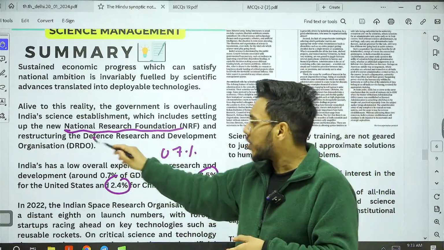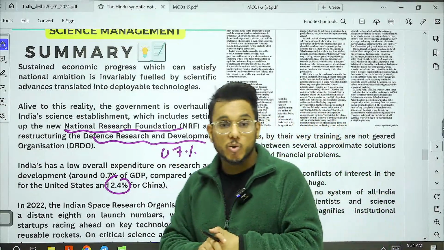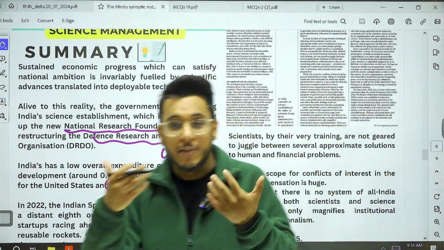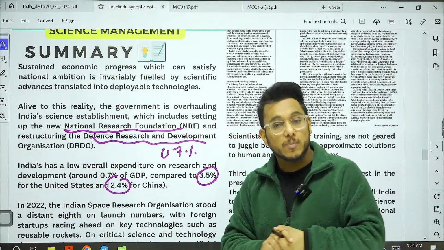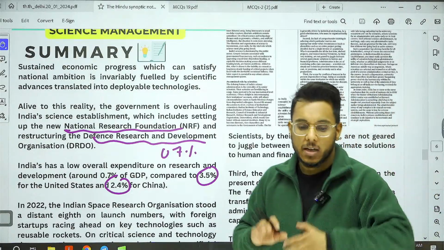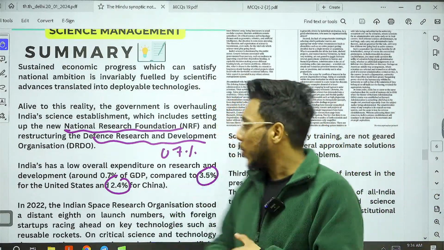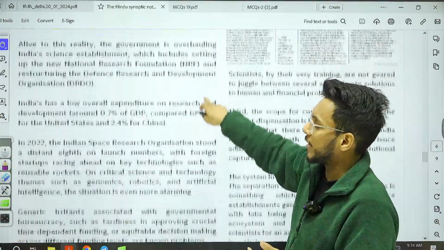Also, we are restructuring the DRDO, the Defence Research and Development Organisation, so that it can focus on development of state-of-the-art weaponry, and India can become a net exporter of weaponry. Right now, India is importing weapons in large numbers. Fine. So to become a net exporter, we are now restructuring the DRDO.